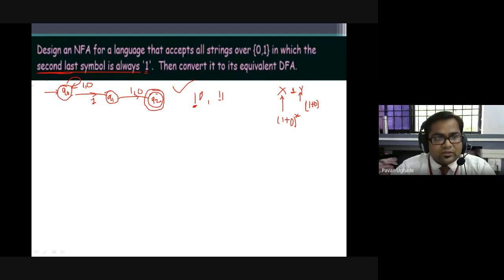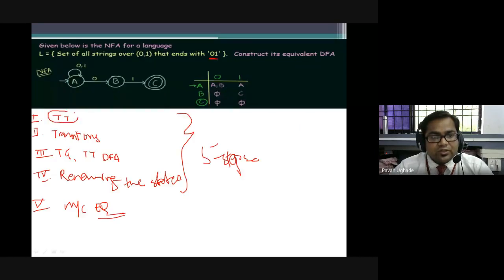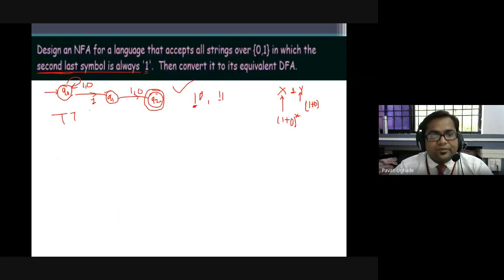So first, for 3 to 4 marks we will be getting this. Yes guys, hope you are understanding. First you need to design, in such problems, your transition diagram, your NFA. Then you will be writing your transition table after this. That is your step one. That's what I said here, you first write down the transition table. That is the step one. So draw the transition graph and transition table.